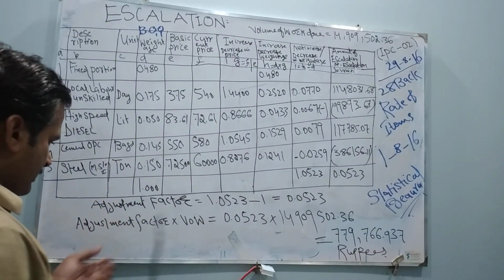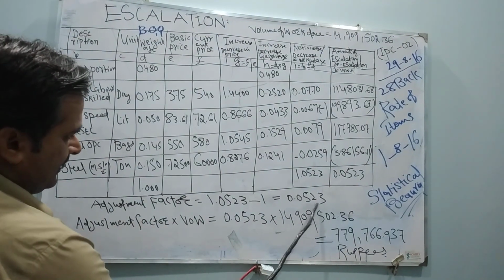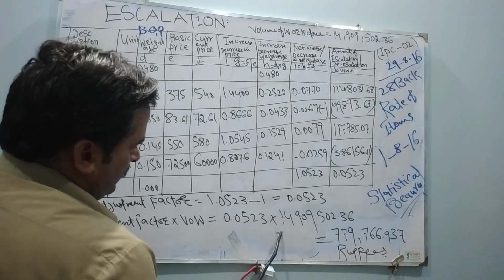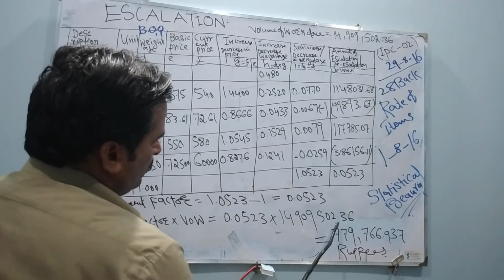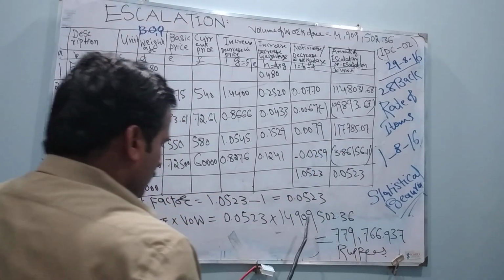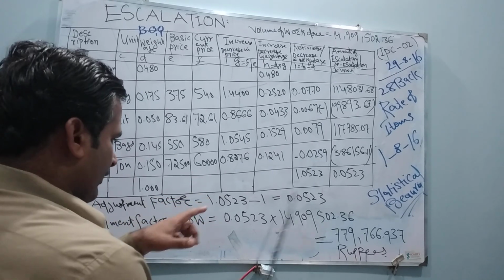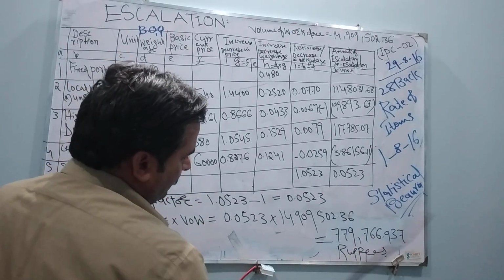Now the adjustment factor into volume of work done. This is the adjustment factor. When you multiply the volume of work done for IPC number 2, 14909502.36, with the adjustment factor, you will get 779766.937.